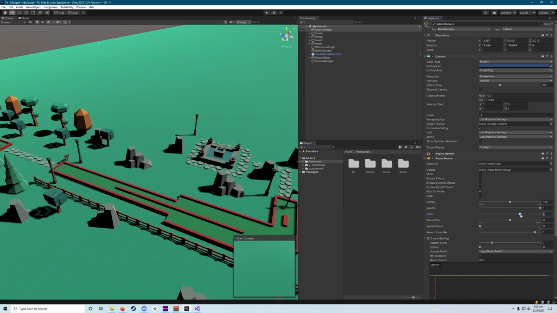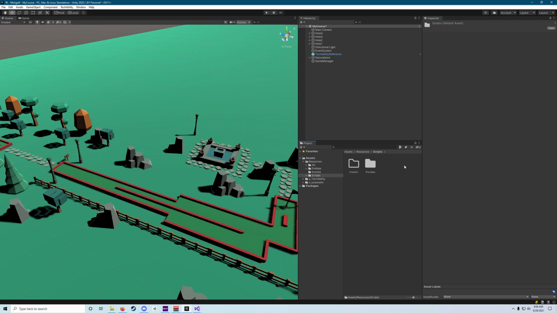We may want to turn the volume down a bit. Oh, I'm sorry, not the pitch. But the volume is set to 1. I would recommend maybe setting it to 0.25, somewhere around there. But this is kind of up to you. That's just going to control how loud the sound plays when it does play.